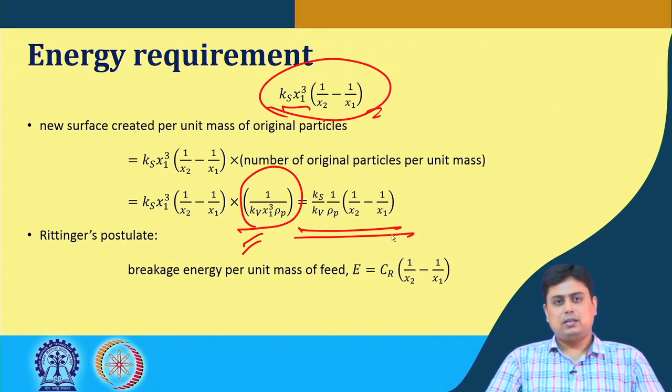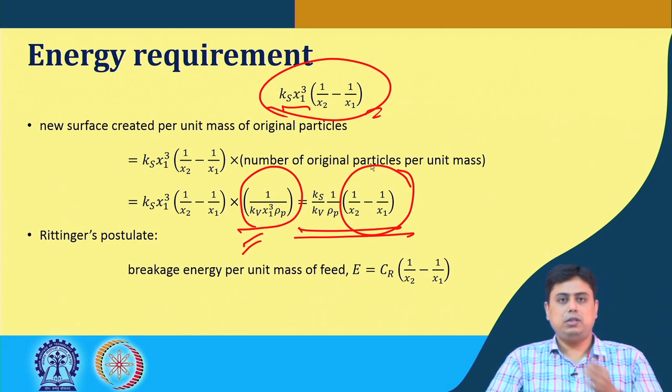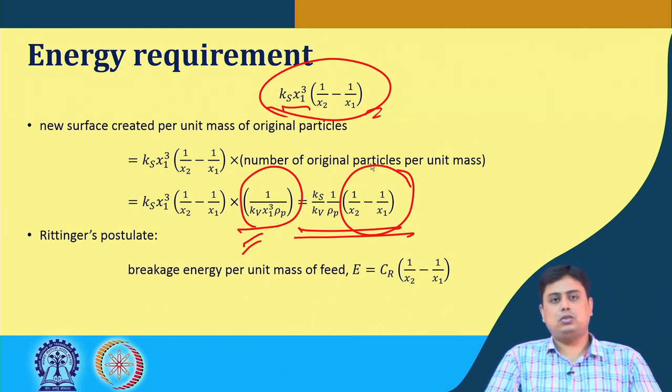So, which means this newly created surfaces, the energy requirement is eventually dictated by this parameter 1 divided by x2 minus 1 divided by x1.